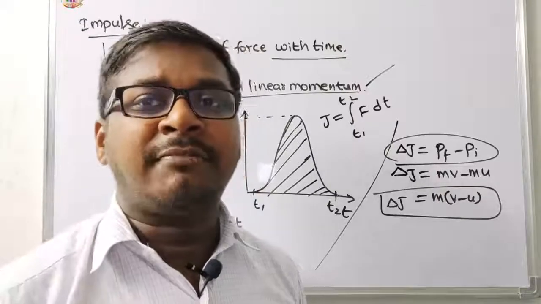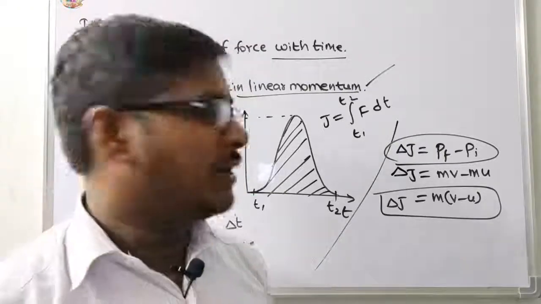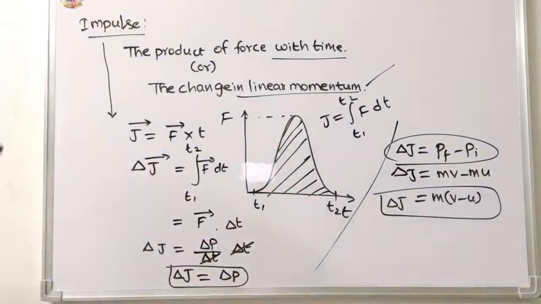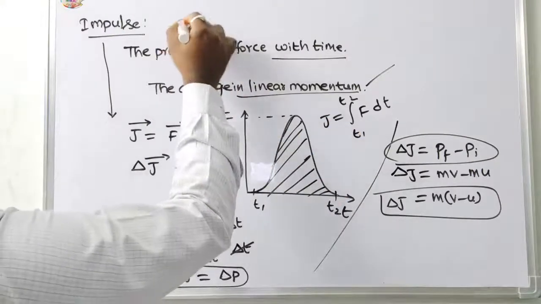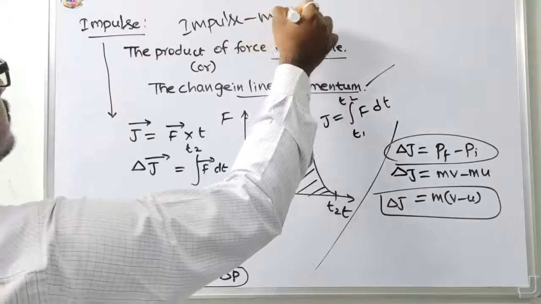Initial linear momentum means the product of mass into initial velocity u, that is mu. Then mass is common, v minus u. This is nothing but the impulse momentum theorem.